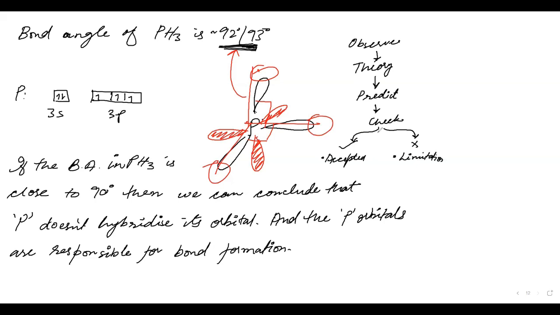Okay, so what we can say is that the hybridization concept has a limitation: in PH3 and subsequent elements, nitrogen, phosphorus, and so on, going downward this way, these don't take part in hybridization.